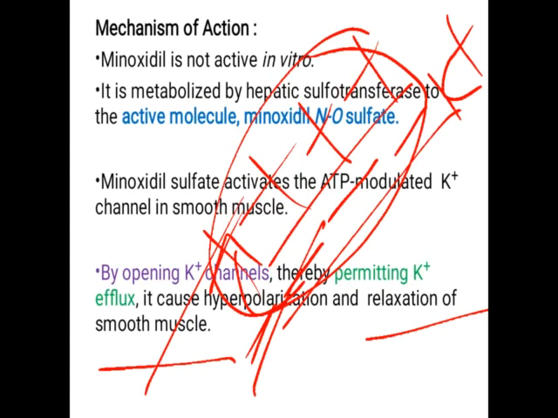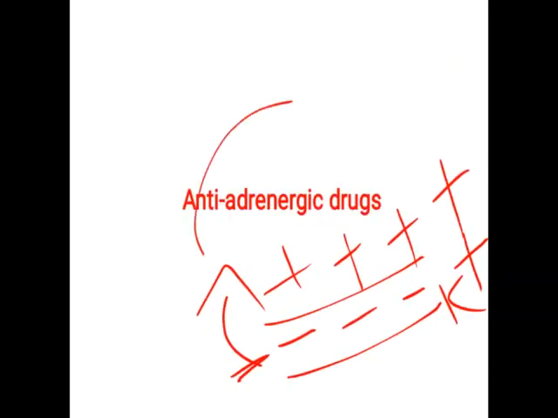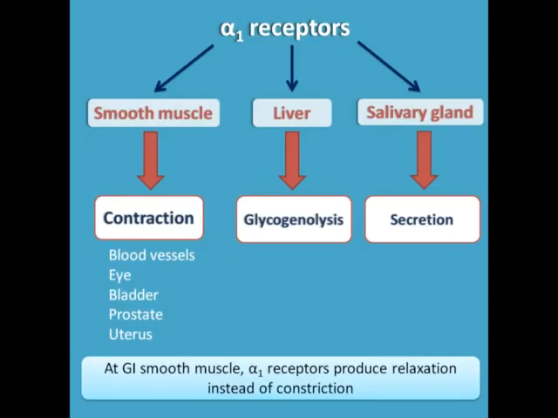So this is the second drug, minoxidil. Now next part, antiadrenergic drugs. So antiadrenergics are either alpha blockers or beta blockers, which are given as sympatholytic drugs, which indirectly dilate the vessels. Okay. So alpha blockers are also classified into alpha 1, alpha 2, alpha 3, out of which from our syllabus point of view, we should know what the alpha 1 receptor is.